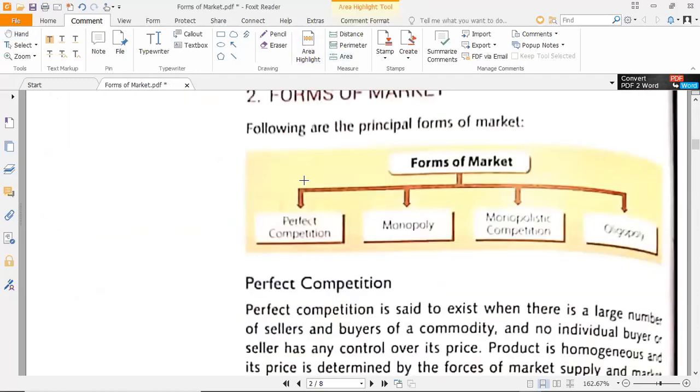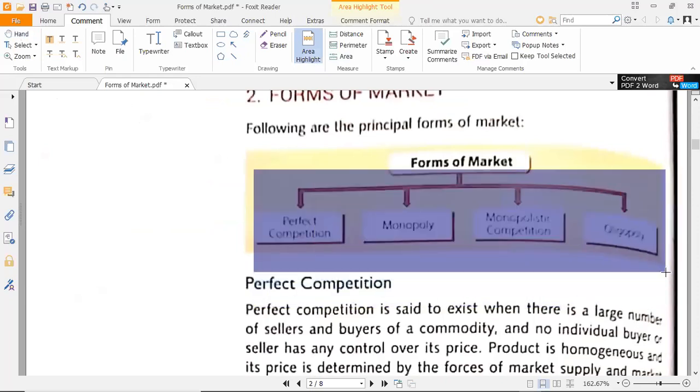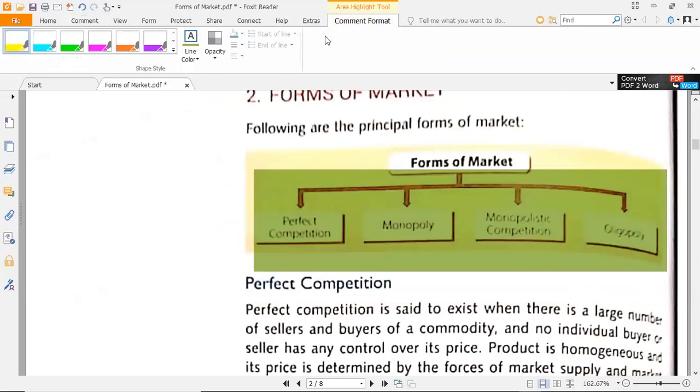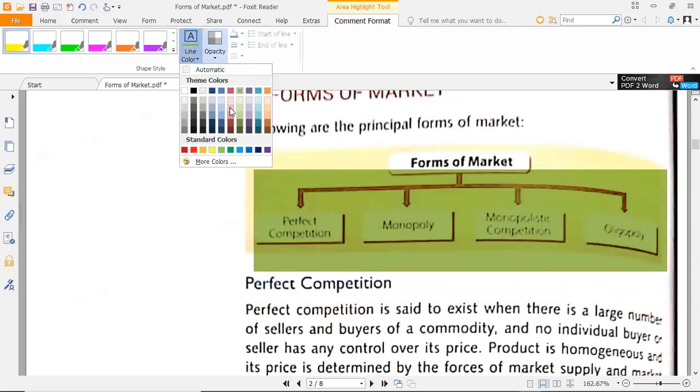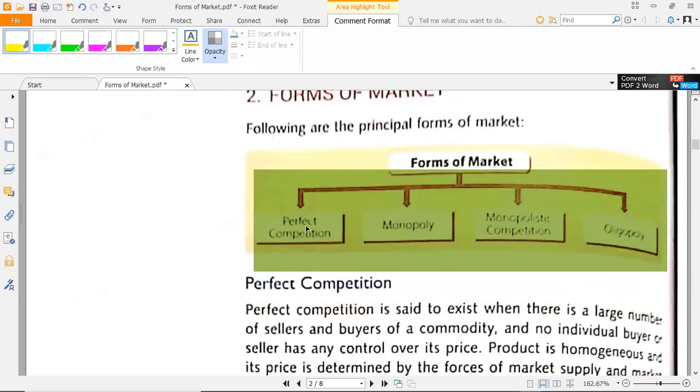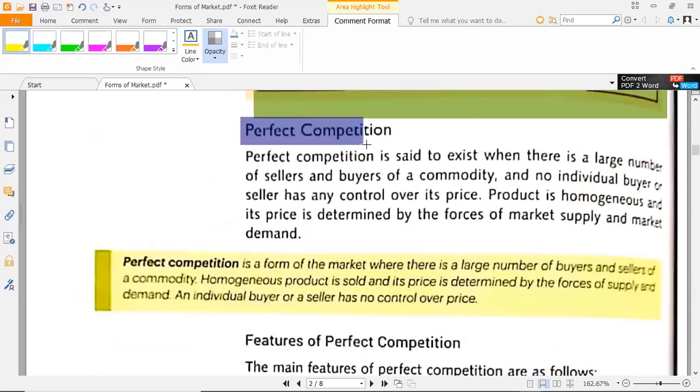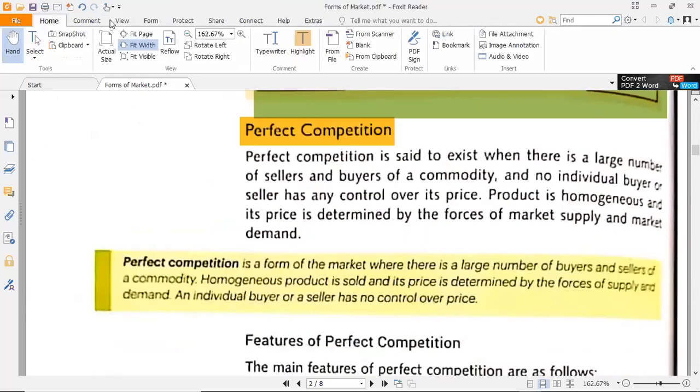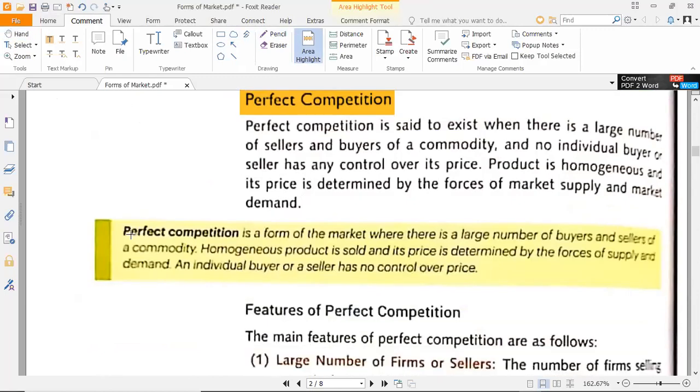Then we had forms of market. We had four types of market: monopoly, monopolistic, perfect competition, and oligopoly. We started with perfect competition. We saw its definition last week.